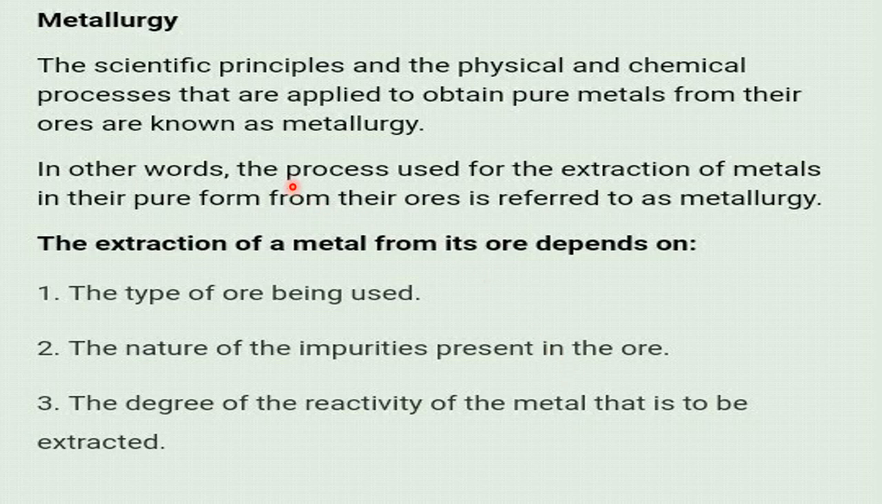The scientific principles and the physical and chemical processes that are applied to obtain pure metals from their ores are known as metallurgy. This is the branch of chemistry where we study how to take out the metal from their ores. That is called what? Metallurgy. In other words, the process used for the extraction of metals in their pure form from their ores conveniently, easily, profitably is referred to as metallurgy.